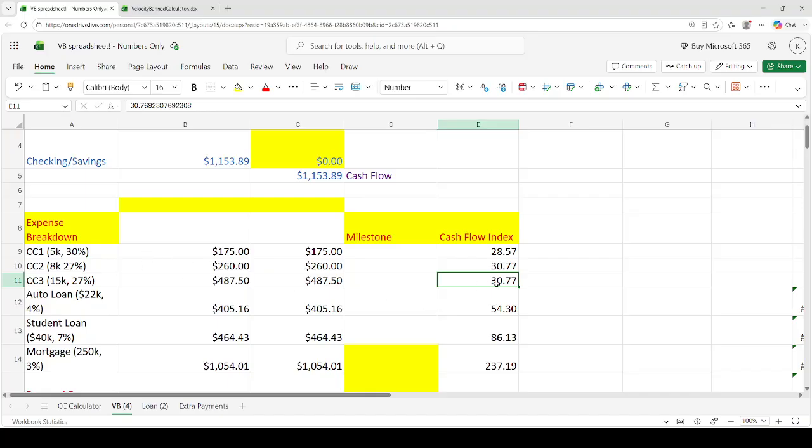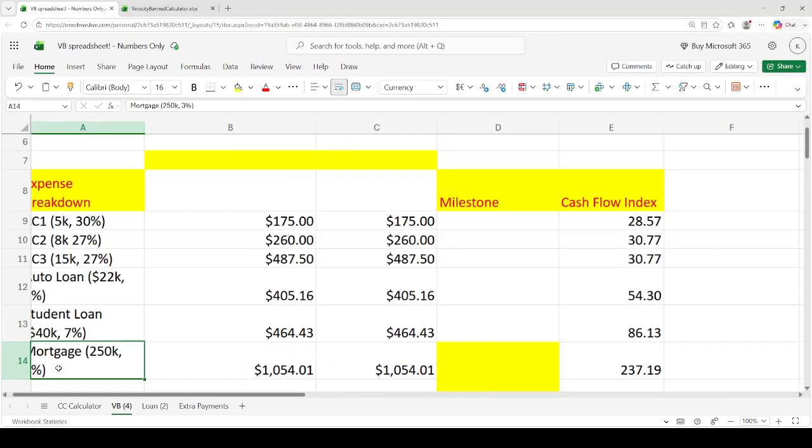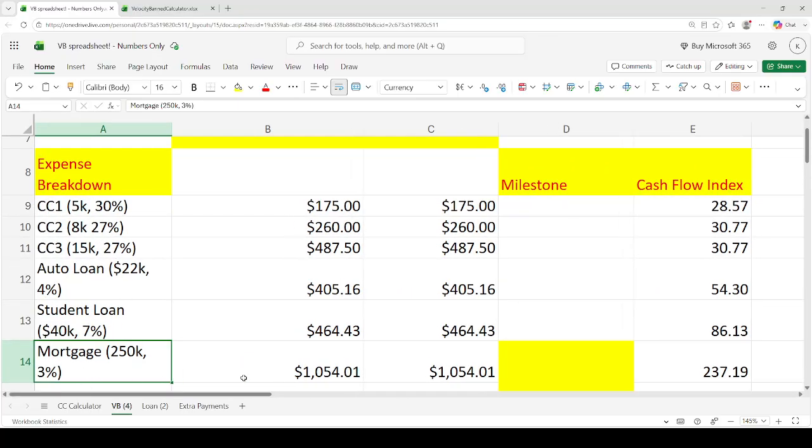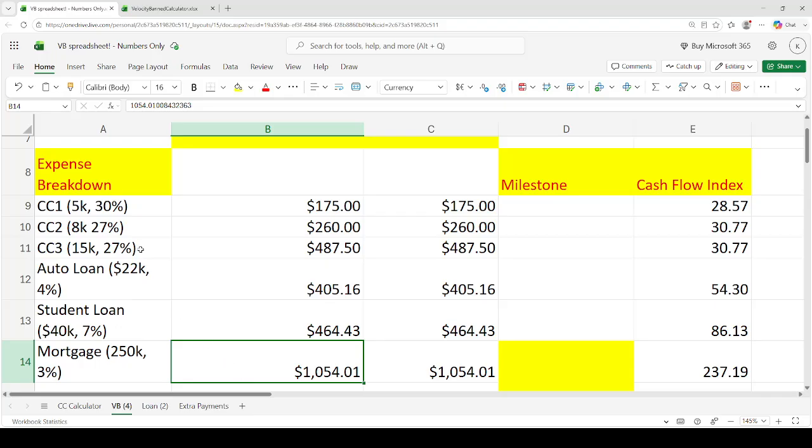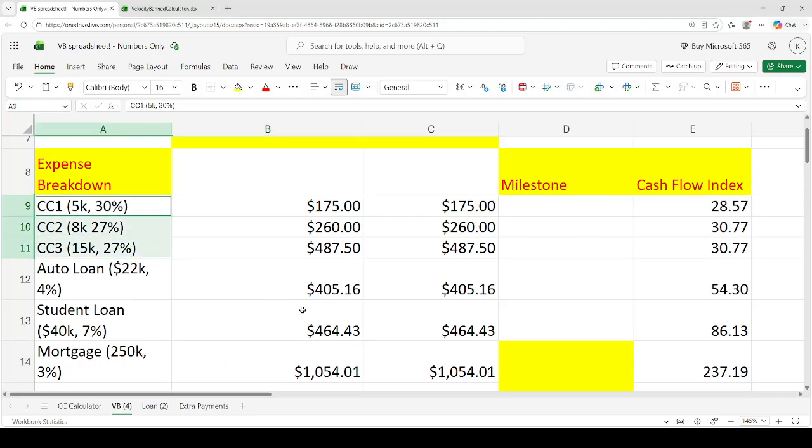right? And then you just sort them from smallest to largest, and the smallest ones mean that you get a lot of bang for your buck for paying off the debt, and the large one means that, hey, even if you pay this one off, you don't really get that much cash flow compared to the amount of debt that you have. So this is why, if you want to pay off the mortgage, you literally have to give someone $250,000 for $1,000 in your cash flow, whereas we can just pay off these credit cards and we pretty much get the same amount, right? So that's why we talk about using the cash flow index in order to measure how much bang we get for a buck for paying off the debt.